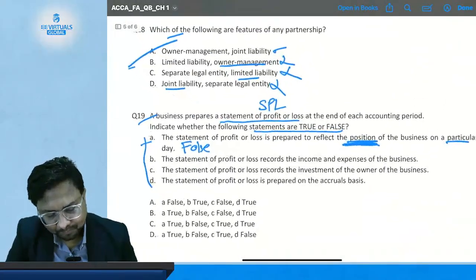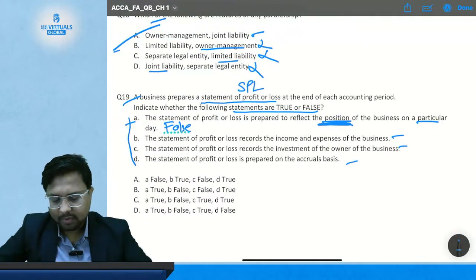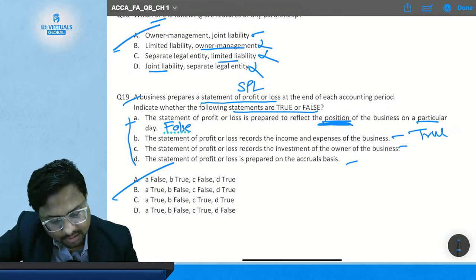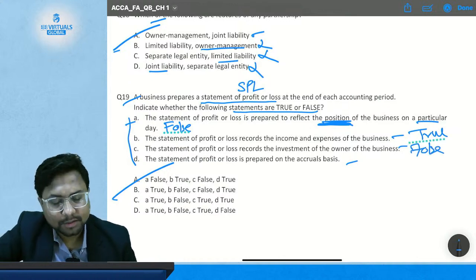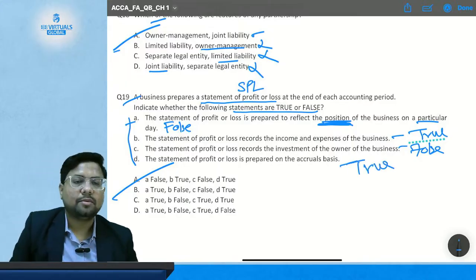Okay, so I'll write it again. The correct answer is A, where statement A is false, statement B is true, statement C is false, it does not talk about the bonus amount, and statement D is true because it is prepared on an accrual basis system.